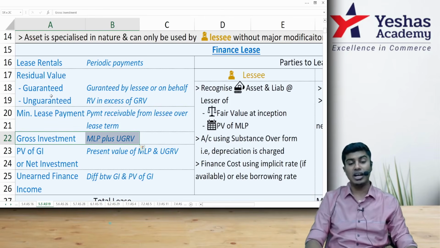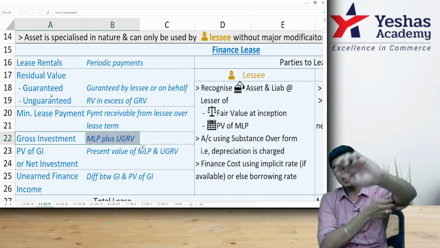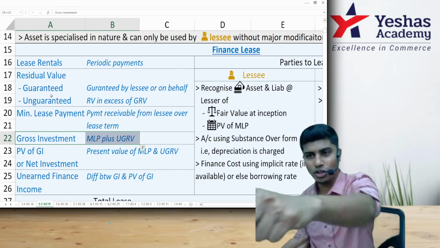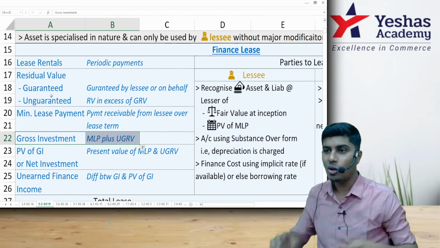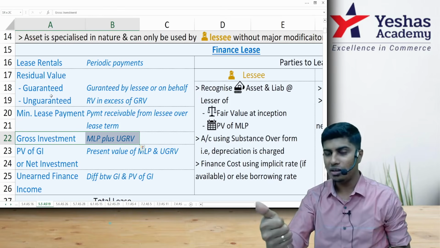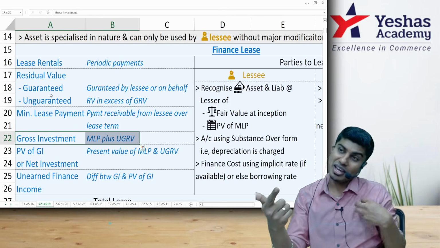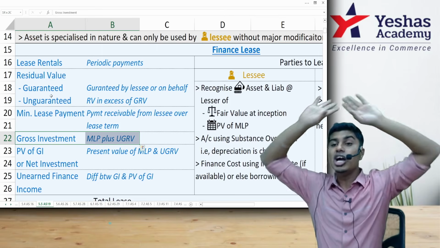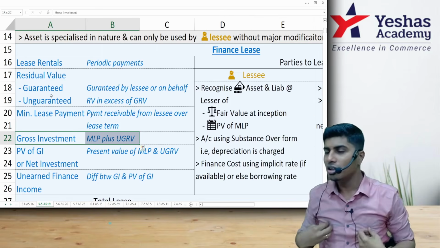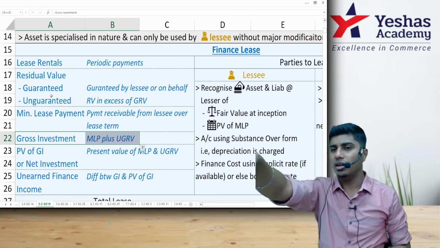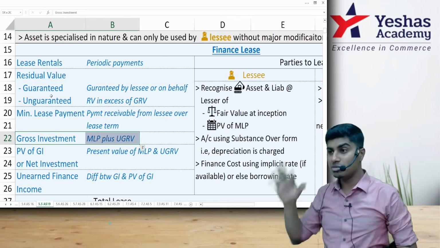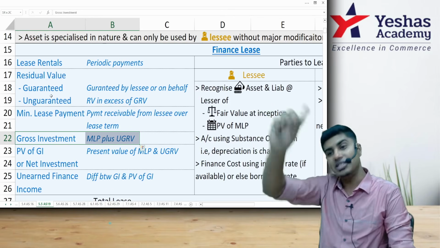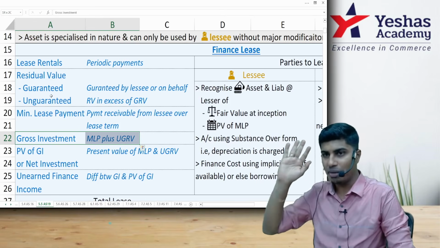And then comes another point called gross investment. Gross investment is basically the money that I am expecting to have been invested in that asset. I am supposed to recover what you pay plus what you have not promised to pay. What have you promised to pay? MLP plus GRV. What am I thinking I'll receive over and above that? UGRV. Add UGRV to it, it will become my investment. What investment? Gross investment. So what is your MLP? Lease rental plus GRV. What is my investment? MLP plus UGRV, or lease rental plus GRV plus UGRV. So that's from my standpoint.